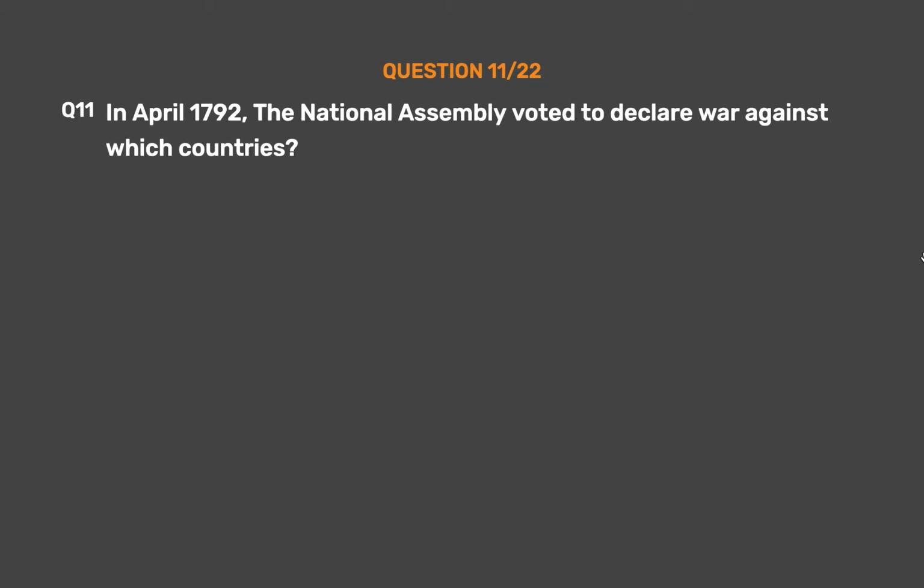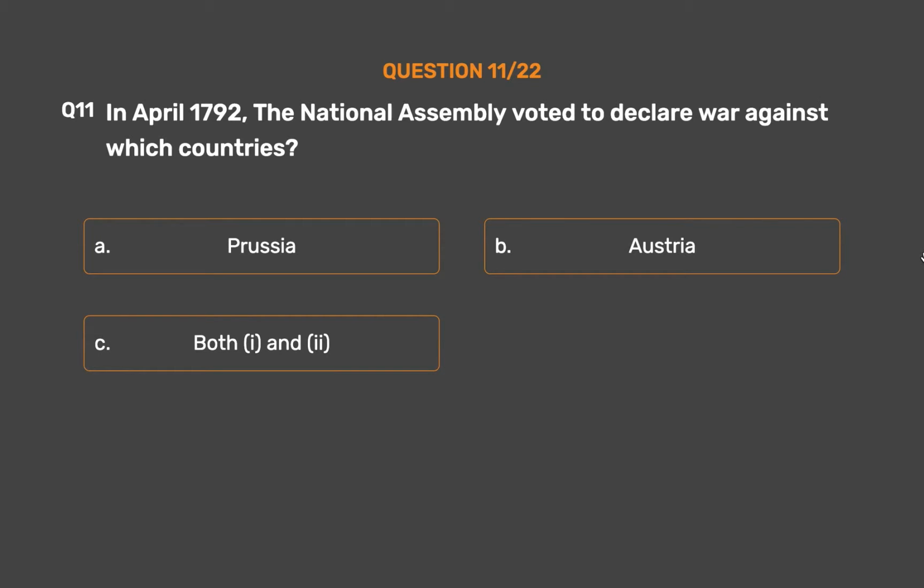Question number 11. In April 1792, the National Assembly voted to declare war against which countries? Option A. Prussia. Option B. Austria. Option C. Both I and II. Option D. Neither I nor II.